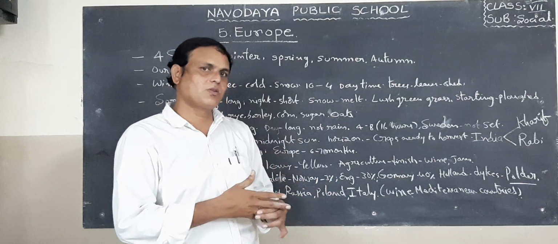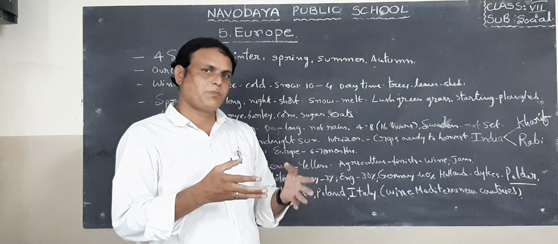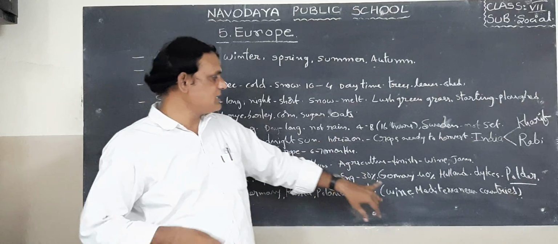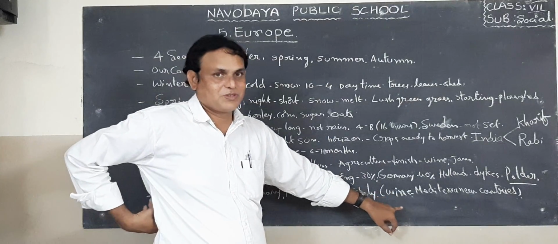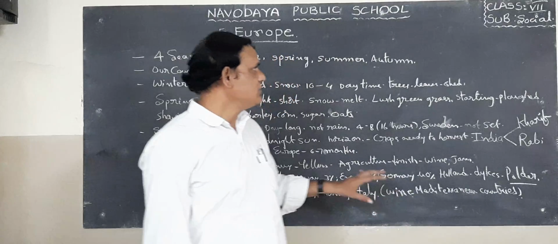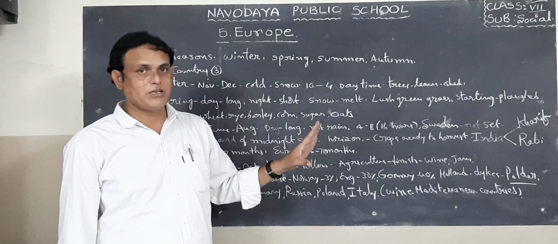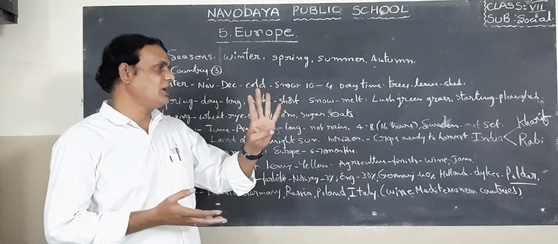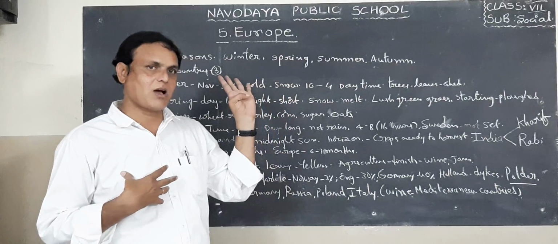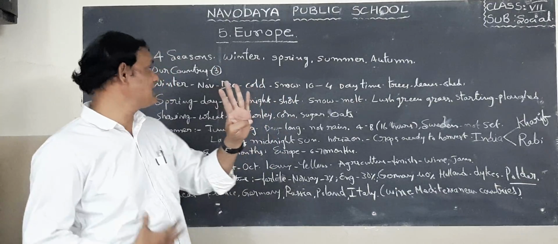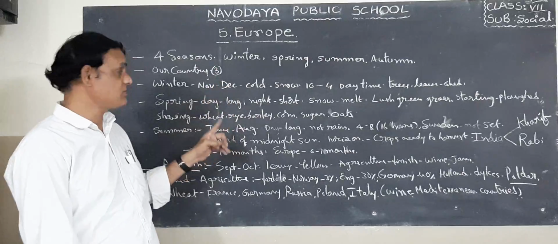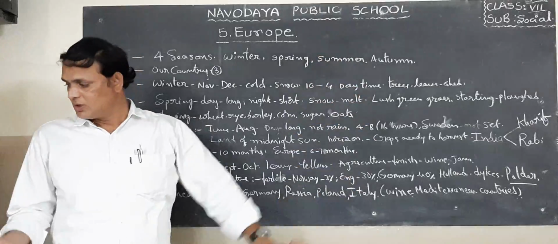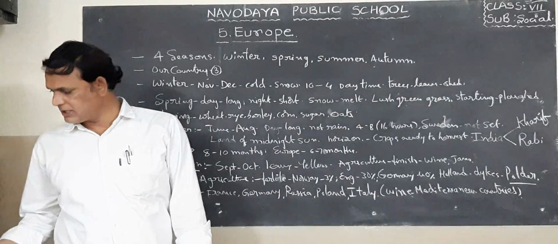Even in the Mediterranean Sea some islands are there: Corsica, Cyprus, Crete. They are the islands. In these areas they are growing wine. Wine means grapes; grapes are growing in this area. Children, in this European continent, I said about seasons. What are the seasons? 4 seasons. In our country 3 seasons, but in the European continent 4 seasons are said. Here I wrote already: winter, spring, summer, autumn.